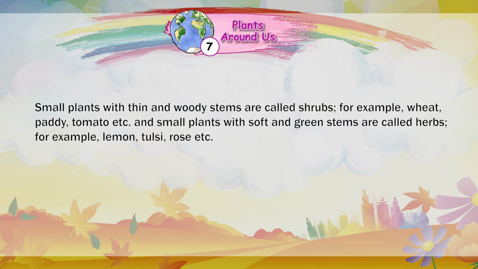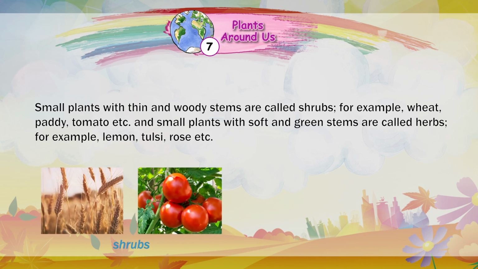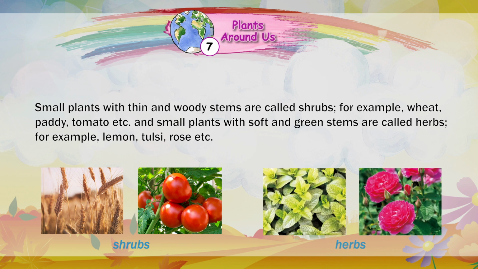Small plants with thin and woody stems are called shrubs. For example, wheat, paddy, tomato, etc. And small plants with soft and green stems are called herbs. For example, lemon, tulsi, rose, etc.